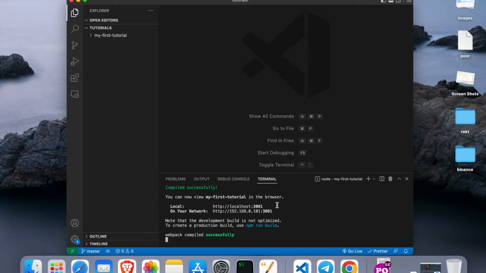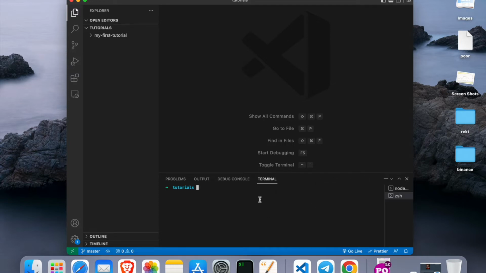First of all, after the base application has been initiated, we want to keep our node running. So you just click on this plus icon and we have a new terminal created for us while having the node running as well. Again, let's enter the folder that we have created, which is called, if you have forgotten, my first tutorial.